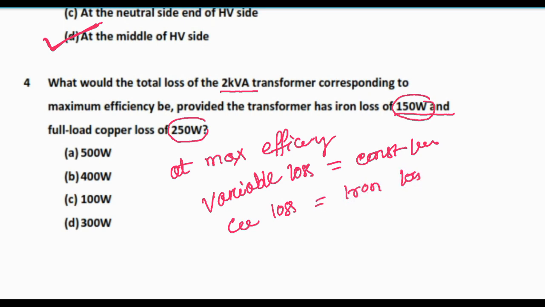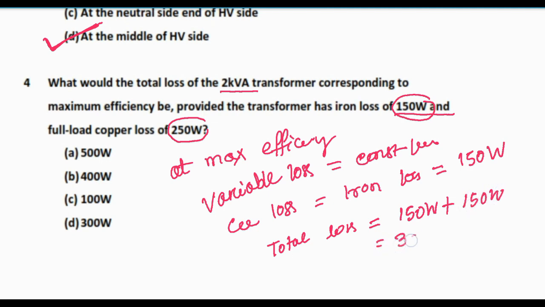So the copper loss which is equal to iron loss is the same, that is 150 watt. So at maximum efficiency total loss will be iron loss 150 watt plus copper loss 150 watt, this will be 300 watt. This is a very simple question.